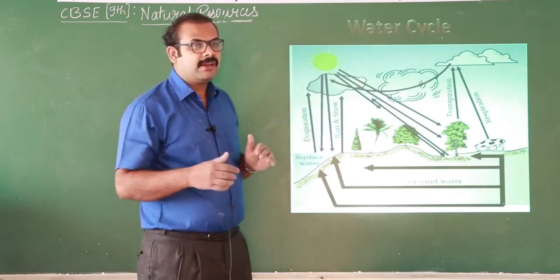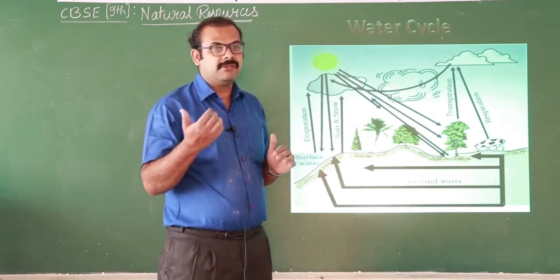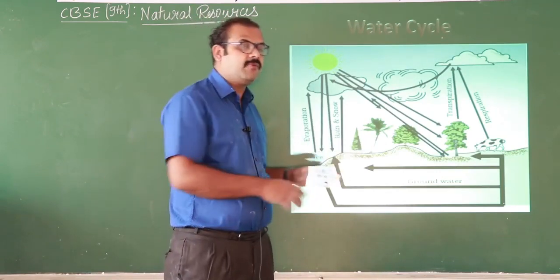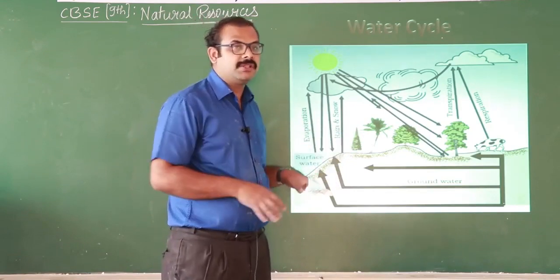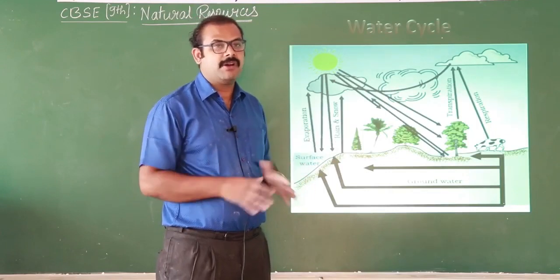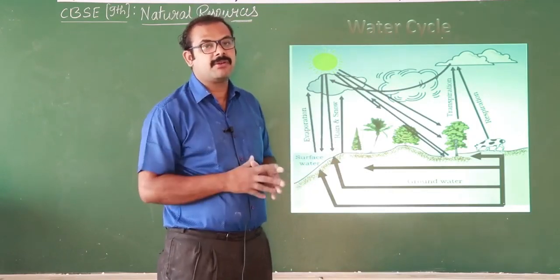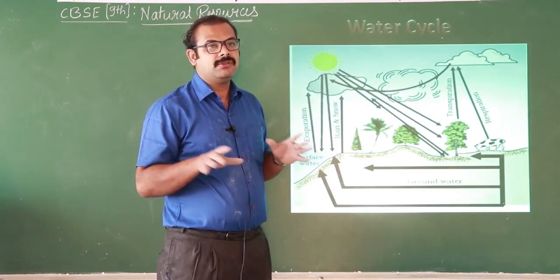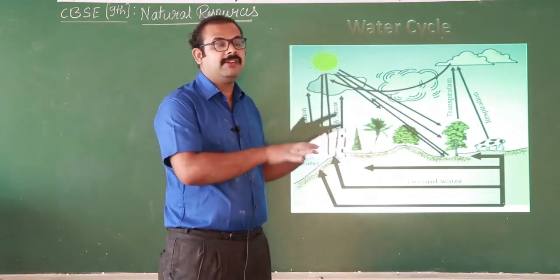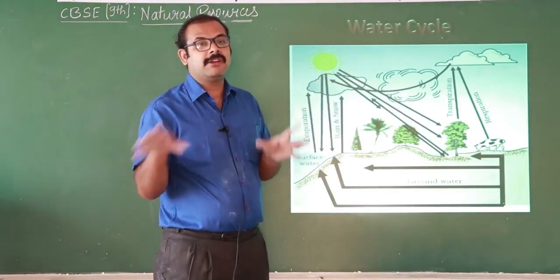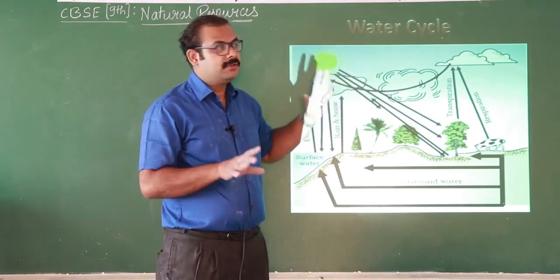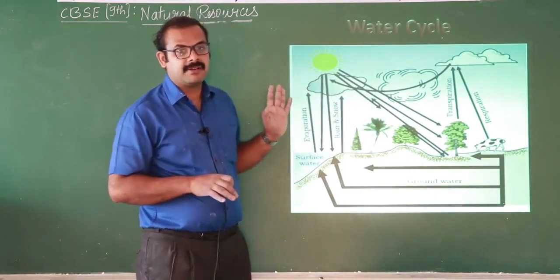And here, whatever water comes to the earth in the form of rain, not all of it directly moves into the sea or the ocean. Some will flow in the form of rivers, some will be stored in ponds, some will be stored in the form of underground water, like that. So the water which is in large quantity in a particular area will be distributed to different parts of the earth in the form of rain. So this is actually the water cycle.